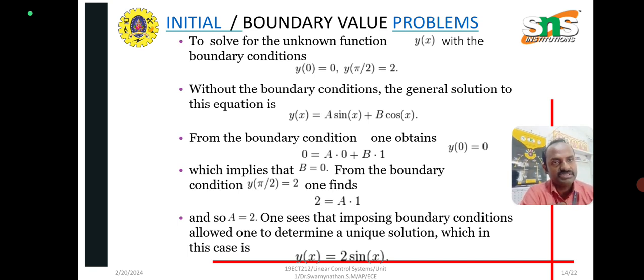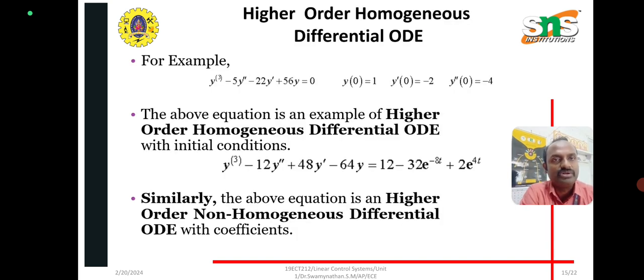Without the boundary conditions, the general equation is a sin x plus b cos x. Now just apply the boundary conditions: y of 0 is equal to 0, so a into 0 plus b into 1. So cos 0 is equal to 1, sin 0 equal to 0. So you can get 2 equal to a into 1, so a is equal to 2. So you just substitute the value, y of x is equal to 2 sin x. That is called the boundary value problem.